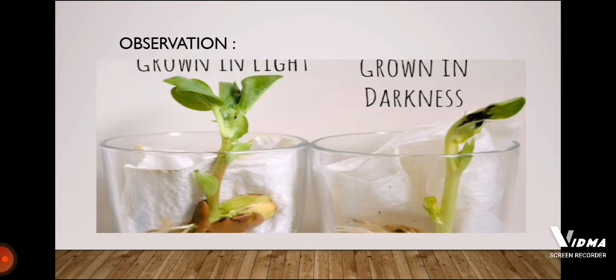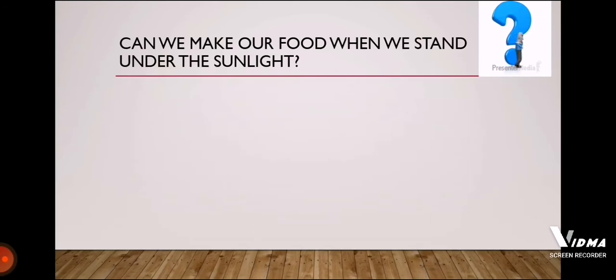It means the sunlight is very necessary for the plant to grow. We learned that sunlight is the most important thing for the plant to grow and to make its food. Okay? Now the question arises: can we make our food when we stand under the sunlight? Think about it.